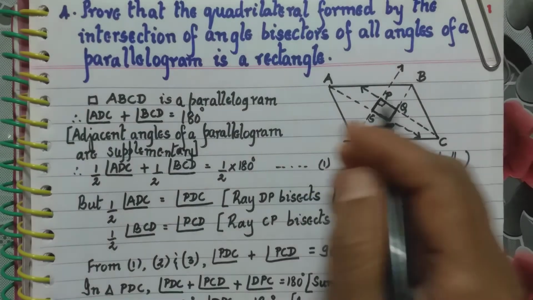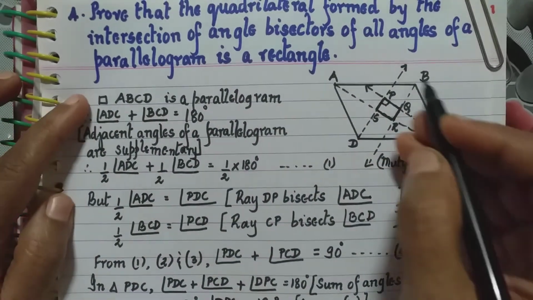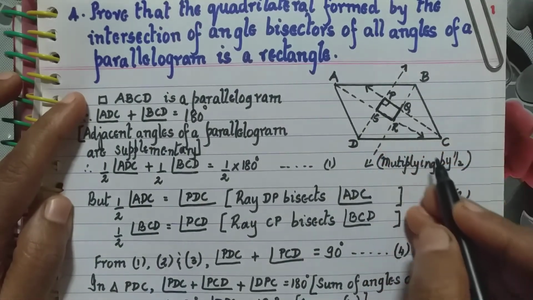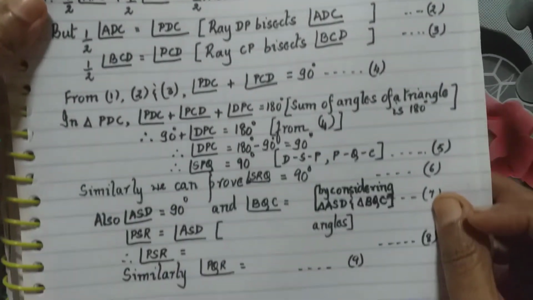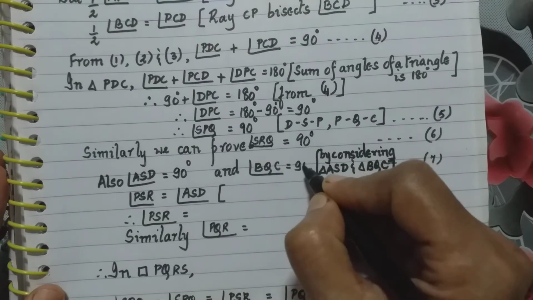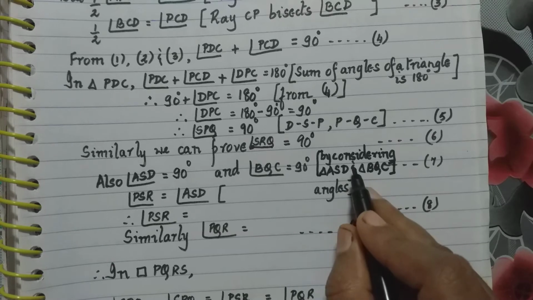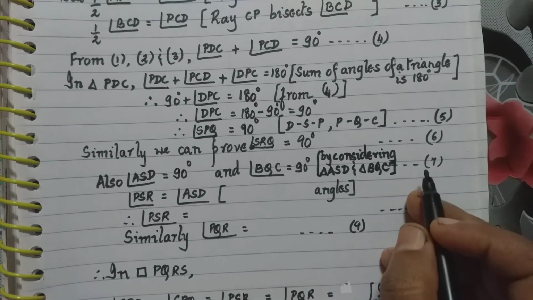Same way on the opposite side, if I take triangle BQC, I can prove angle BQC is 90 degrees, and so angle PQC equal to 90 degrees. The reason is by considering triangle ASD and triangle PQC.